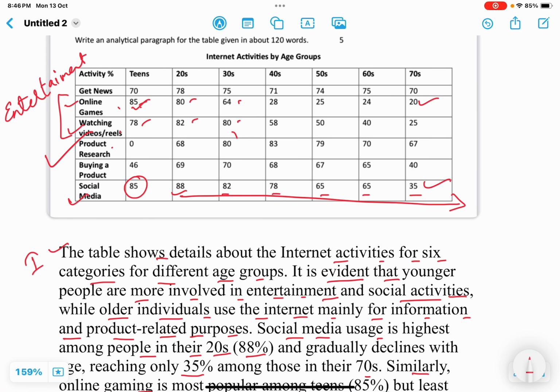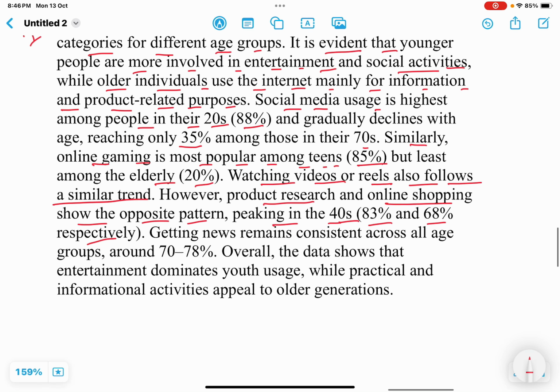See, here it is, product research and online shopping, where it is buying a product. You can see which one is the highest. Here it is 70%. Buying a product is most popular among the people in their 30s, that is 70%, and product research is in the 40s, that is 83%.